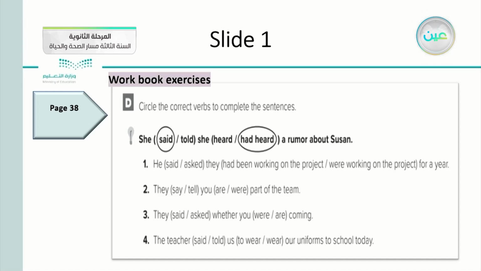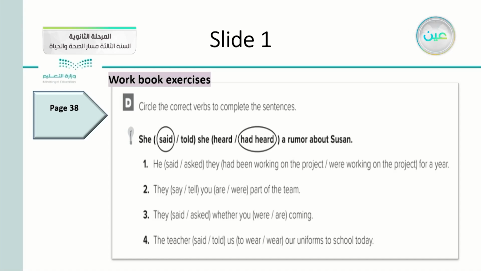Number 1, she said she had heard a rumor about Susan. What do you think? We're applying reported speech again, and we should choose the correct verbs. Number 1, he said or asked. They had been working on the project or were working on the project for a year.